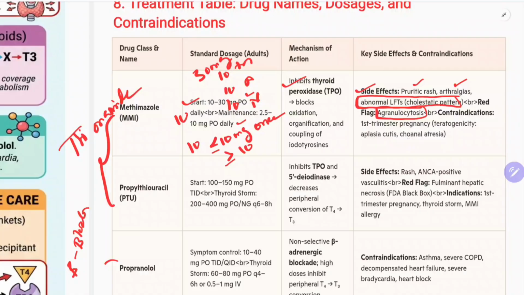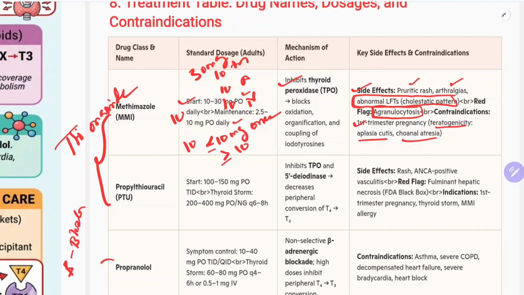So what are the contraindications for this? The first trimester of pregnancy, it is contraindicated because of high risk of teratogenicity. It can cause aplasia cutis, meaning skin will not be developed, or choanal atresia. That's why it is contraindicated in the first trimester.